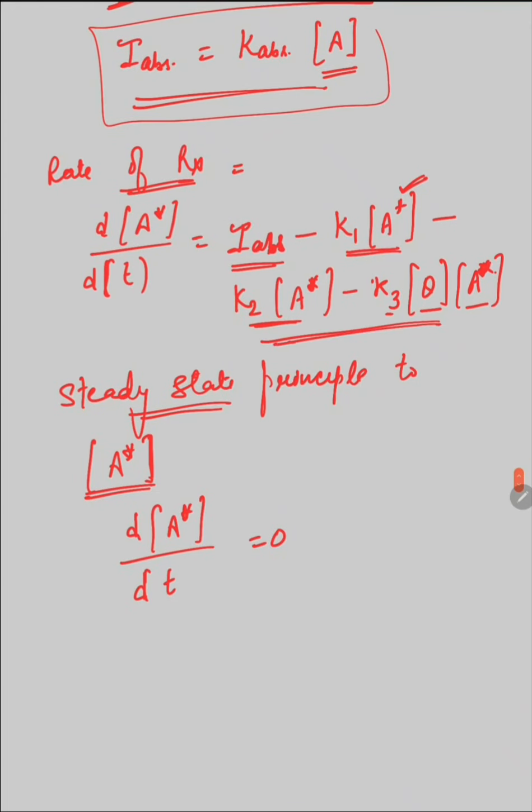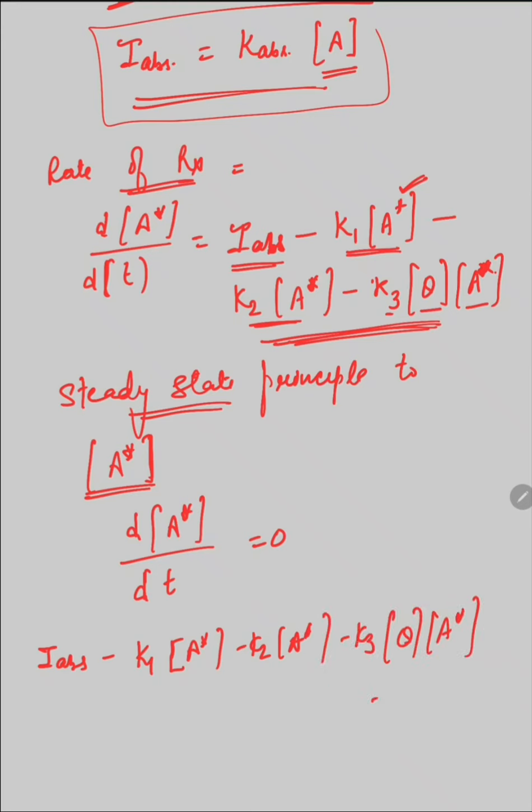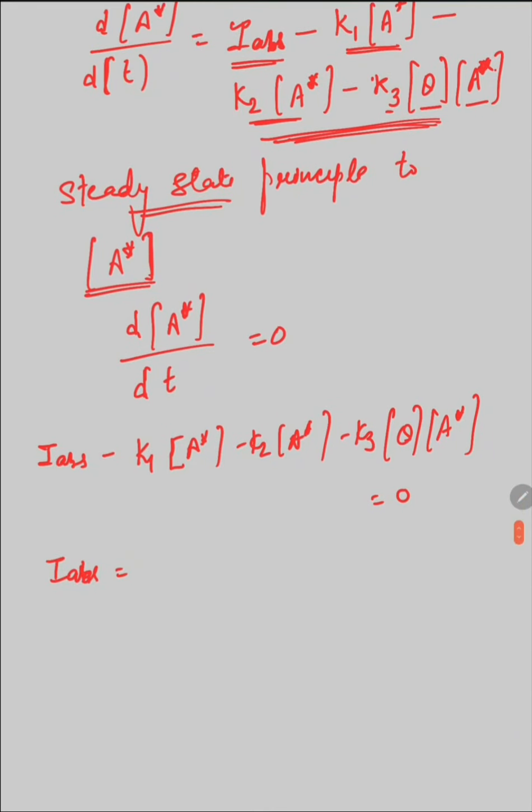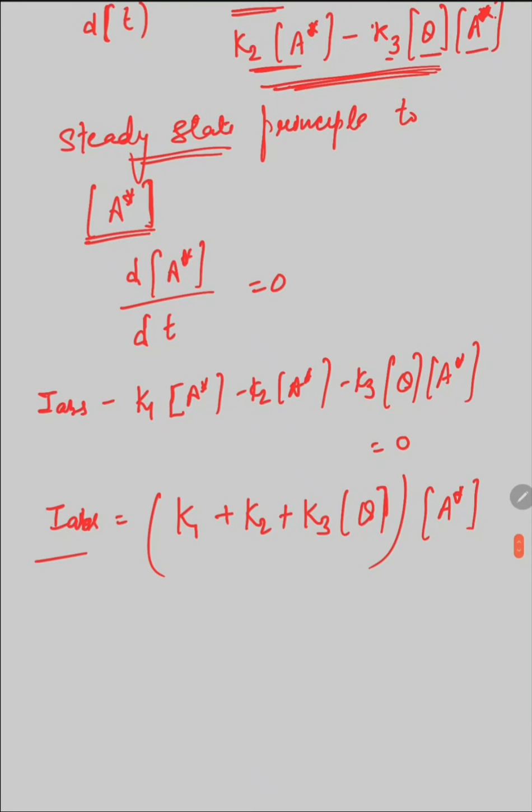So the whole right side of this equation, that is I absorbed minus K1 A star concentration minus K2 minus K3 into quencher concentration into A star concentration, is equal to 0. So I absorbed is equal to K1 plus K2 plus K3 into quencher concentration, and the concentration of excited molecule is taken as constant. This is the intensity of light which is absorbed by the molecule.